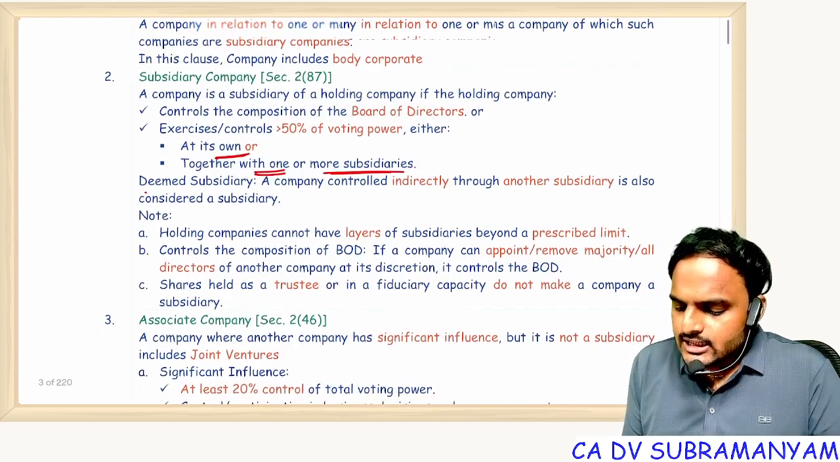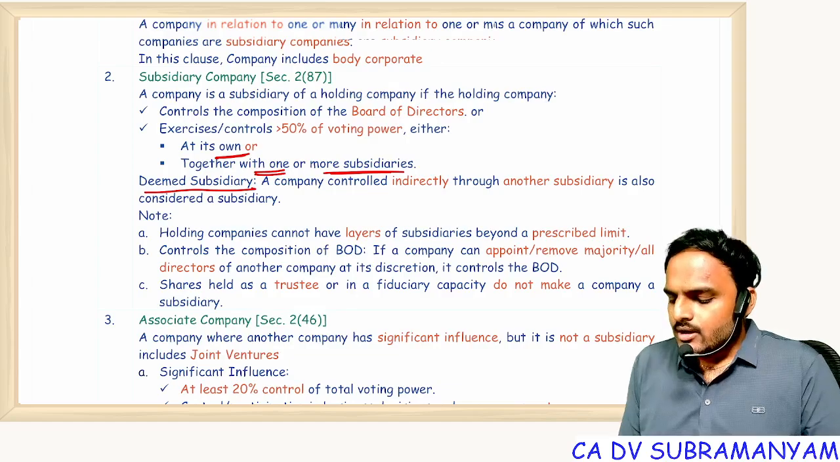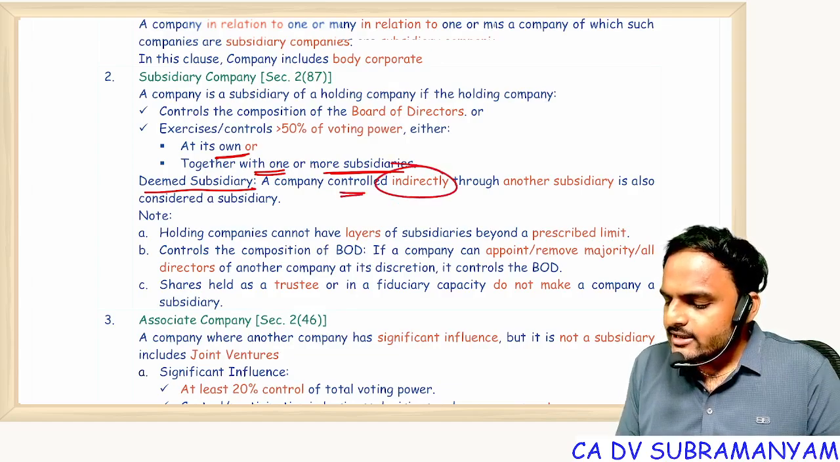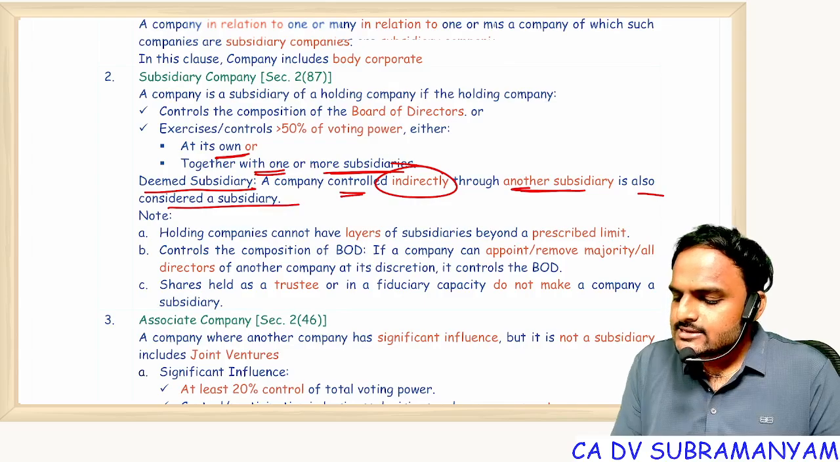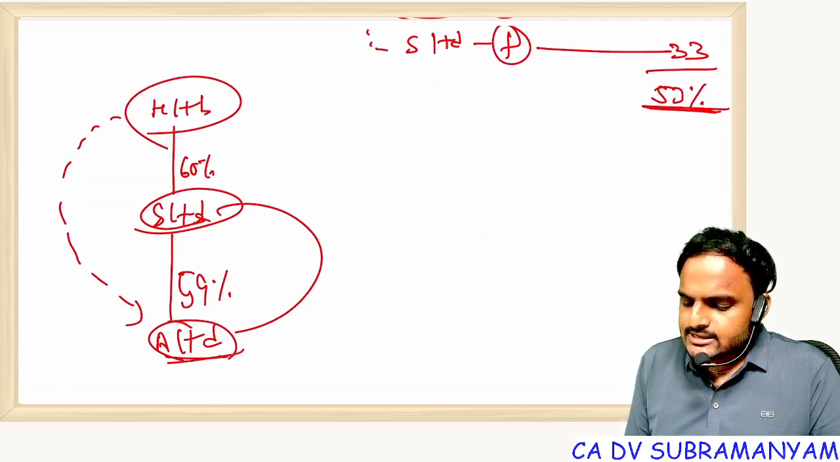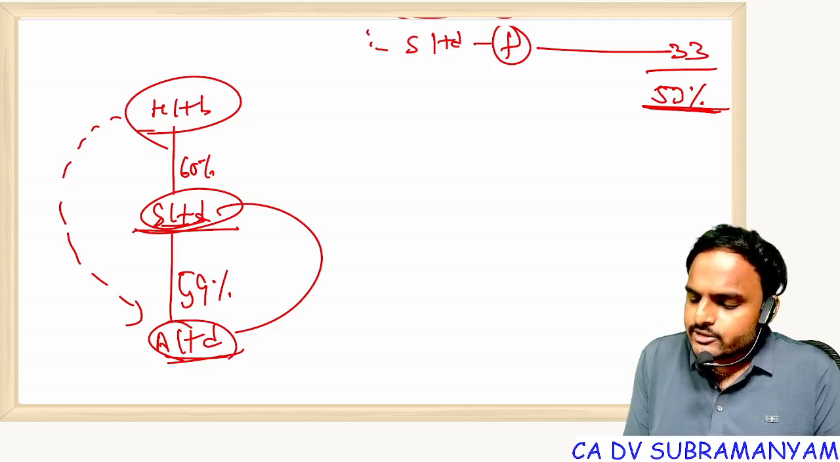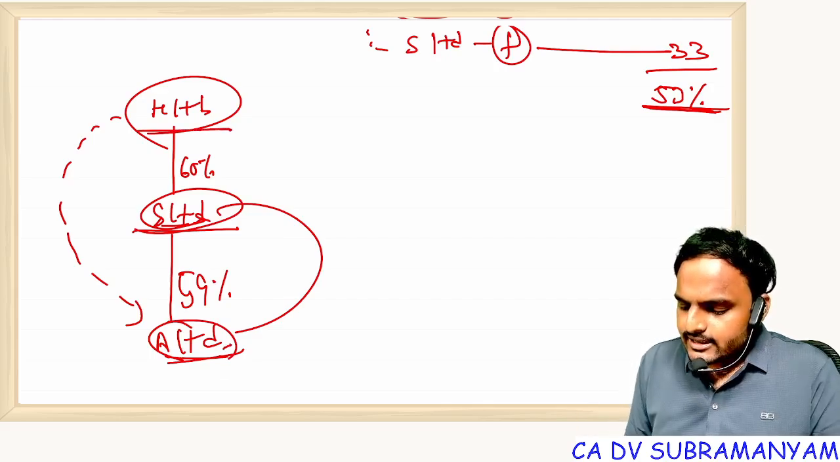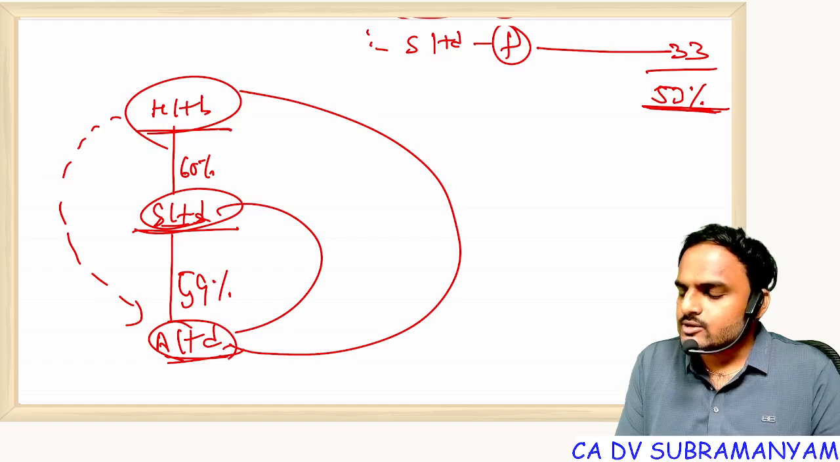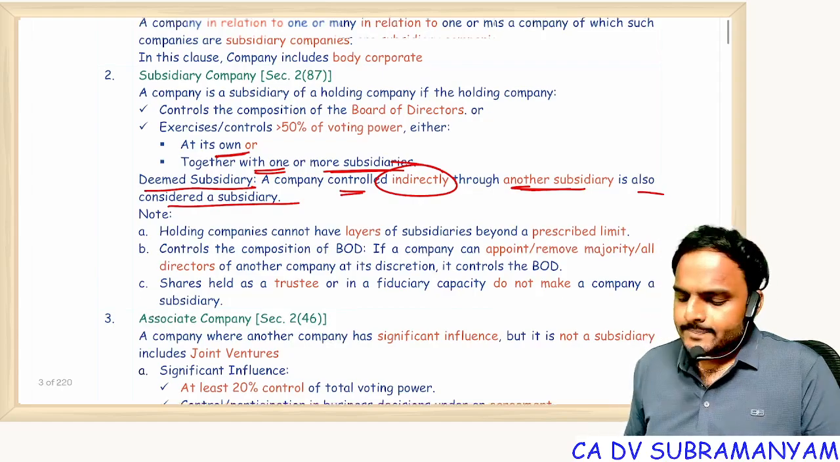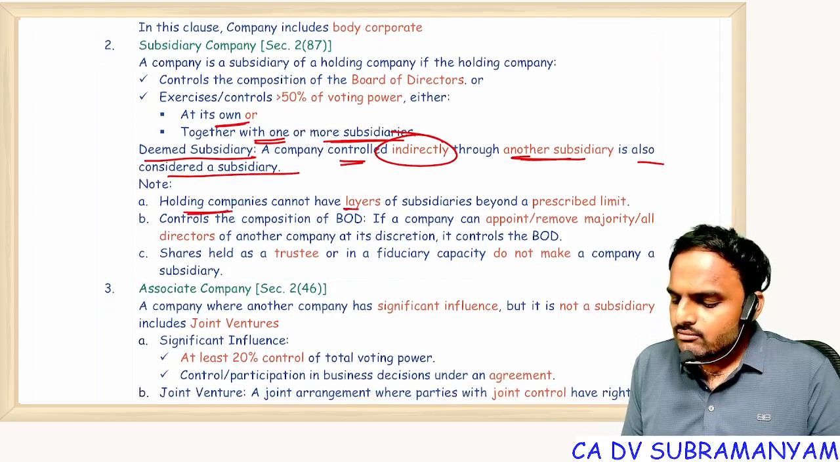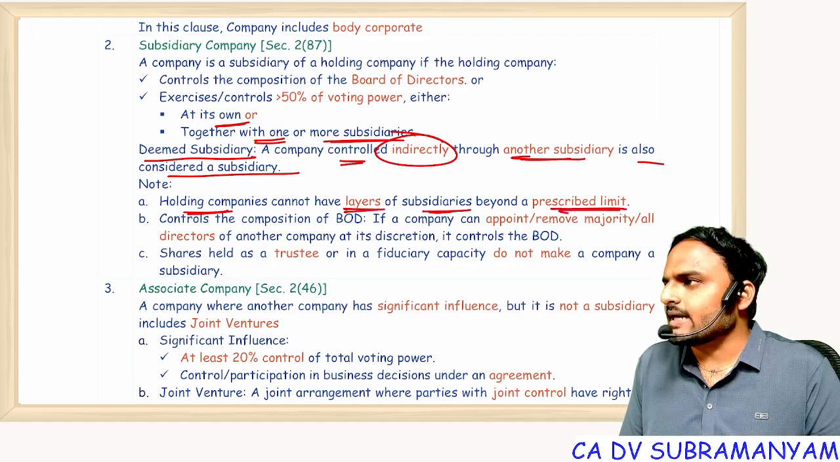Next one, deemed subsidiary. A company controlled indirectly through another subsidiary is considered a subsidiary. For example, A Limited is a subsidiary of S Limited, and S Limited is a subsidiary of H Limited. Indirectly, A Limited is also a subsidiary of H Limited. So from H's point of view, A is a deemed subsidiary. Understood? Next one, holding companies cannot have layers of subsidiaries beyond a prescribed limit.